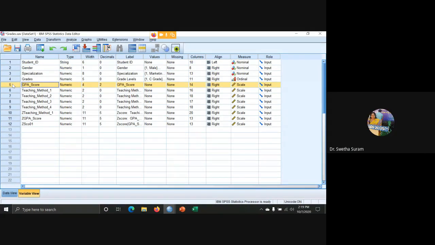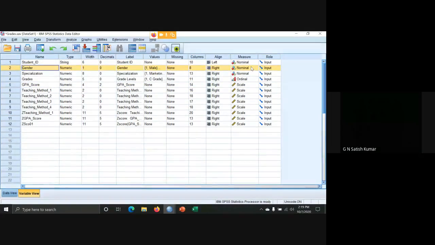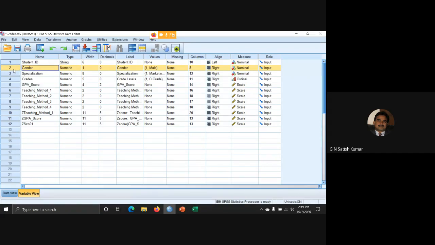Now, gender is categorical data. GPA score is scale data. And we want to check: is there any significant difference between male and female towards GPA score? So this is the objective which we have. We want to check whether there is any significant difference between male and female towards a GPA score.